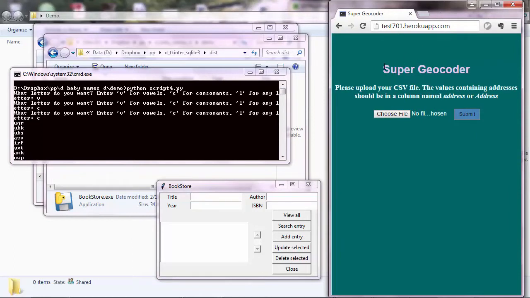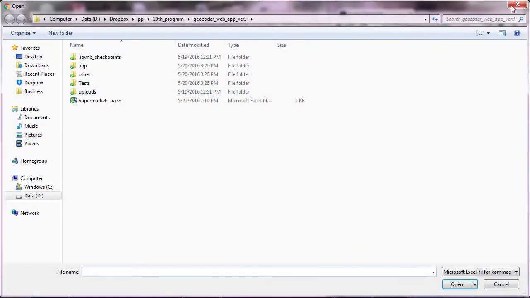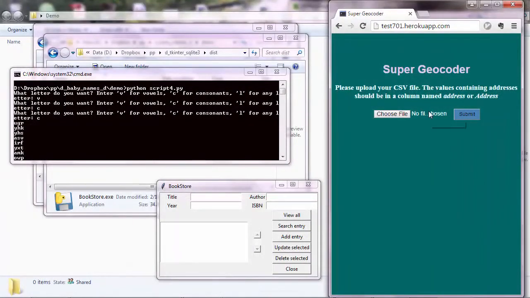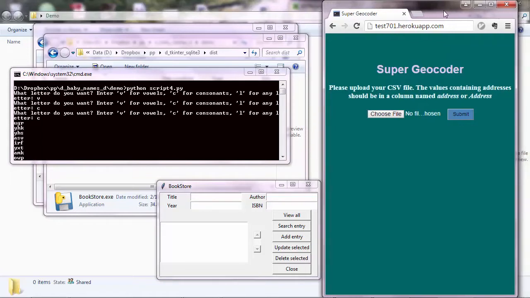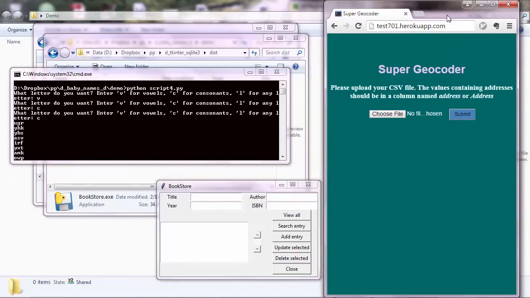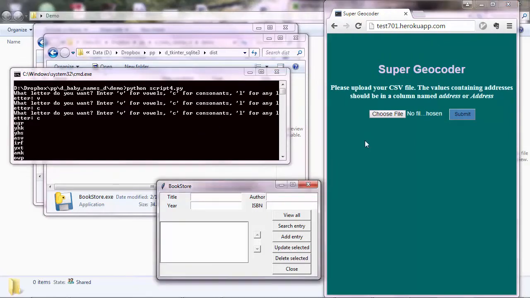So for instance, what we have here is a geocoder service. It geocodes, it converts addresses to latitude and longitude coordinates. So what users can do here is they can choose a file, so a CSV file, and then you calculate latitude and longitude and send them back as a CSV file with those values. So a web application, in simple words, can be for anyone. This also is based on .py files in the background, so I won't show these files for now. We're going to build all these applications as I told you.